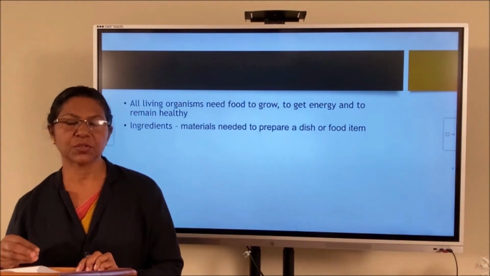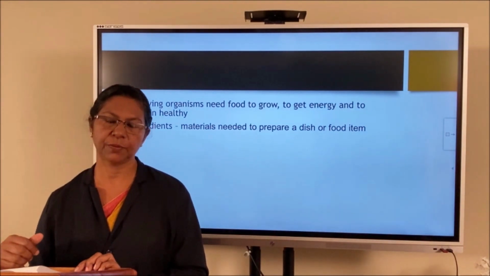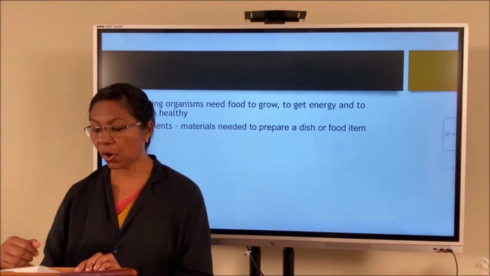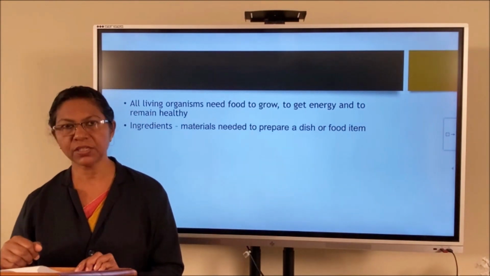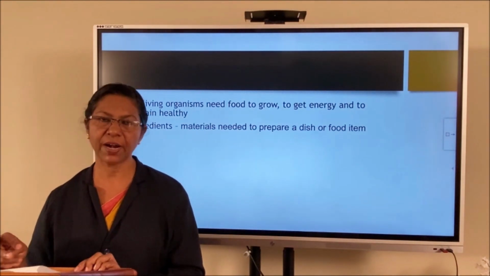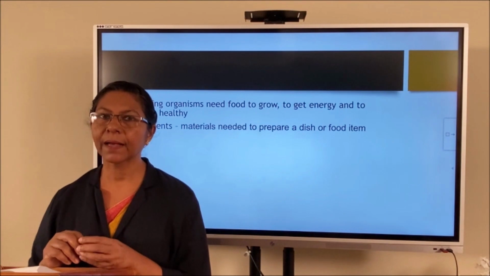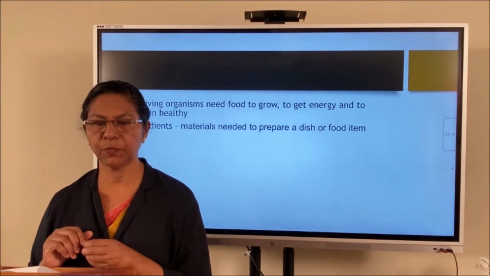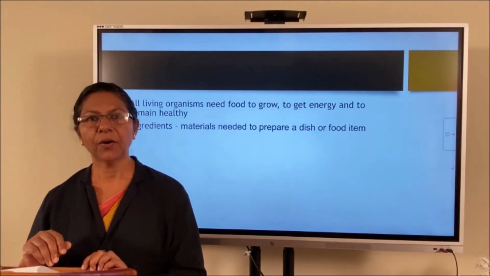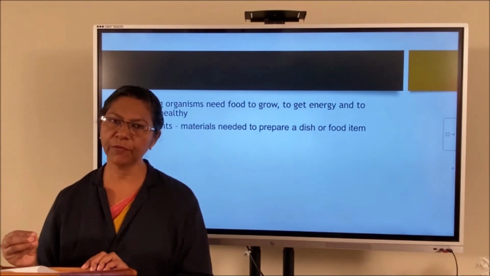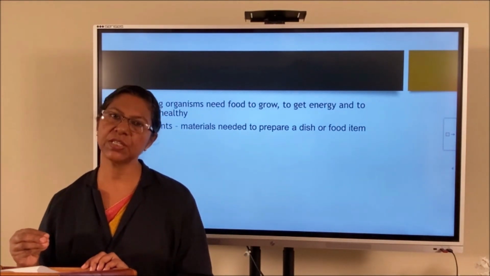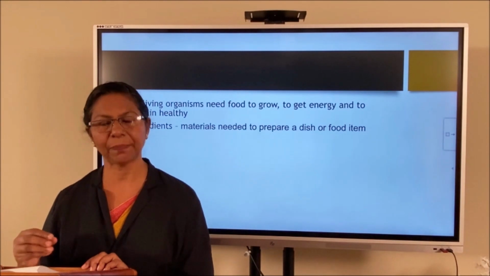Next, what do animals eat? Based on the food they eat, all animals are classified into herbivores, carnivores and omnivores. Herbivores are the animals which eat plants and plant products.